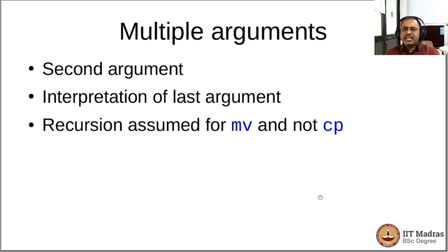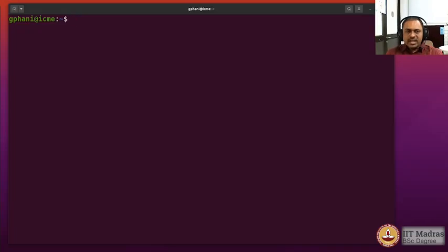So if you look at commands like copying using cp or moving a file using mv, then if you give two arguments, what happens is something that we have already seen, and let us see how this is actually changing when the second argument is a directory, or if it is the last argument among many arguments given on the command line. And sometimes recursion is assumed for some commands, and sometimes you have to explicitly state it. So let us look at that difference also in a moment. So we are now in our home directory, and we will see how the number of arguments can be specified.